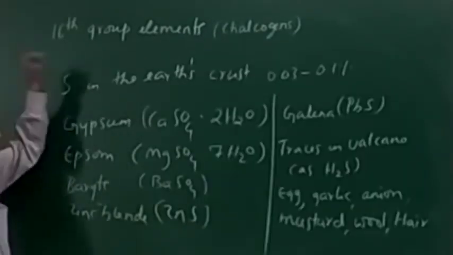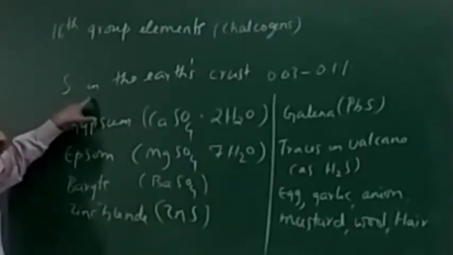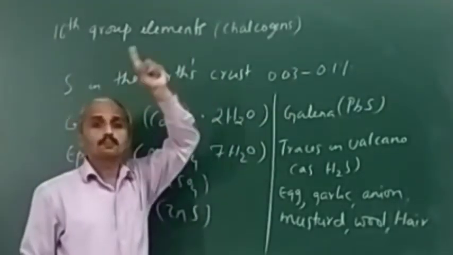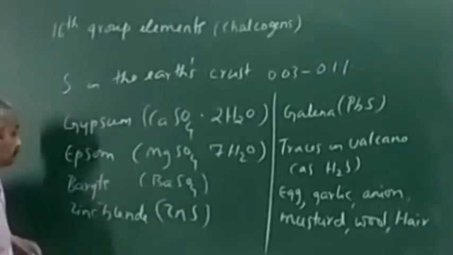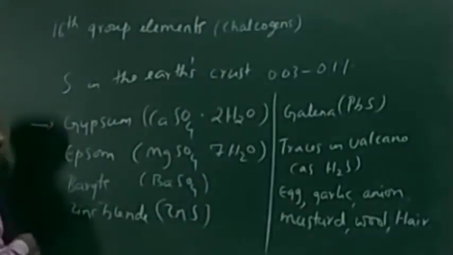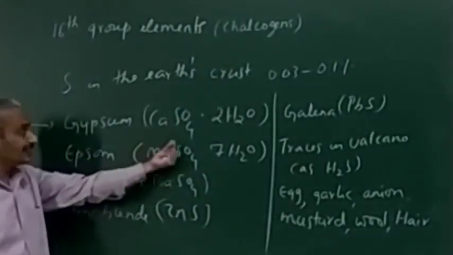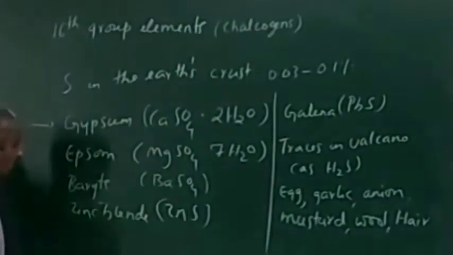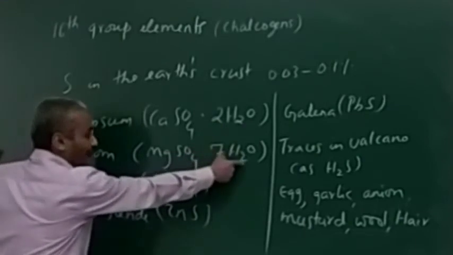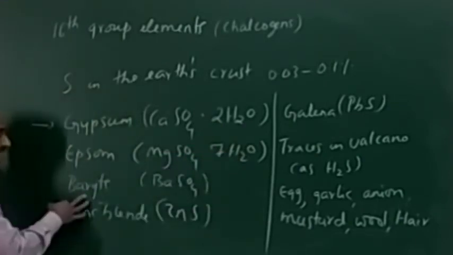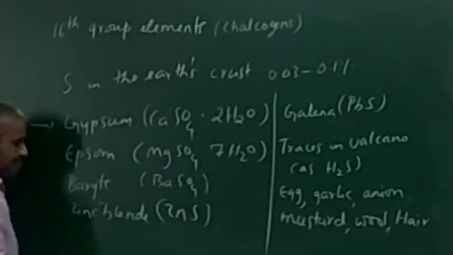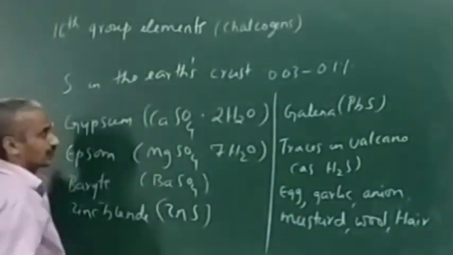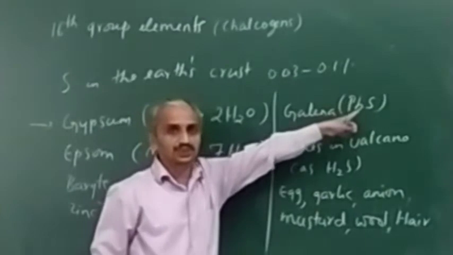Now, if you consider sulfur, sulfur is present in the Earth's crust at only 0.03% to 0.1%. Main sources: gypsum, CaSO4·2H2O, Epsom salt, MgSO4·7H2O, barite, BaSO4, zinc blende, which is a sulfide ore, ZnS, galena, PbS.